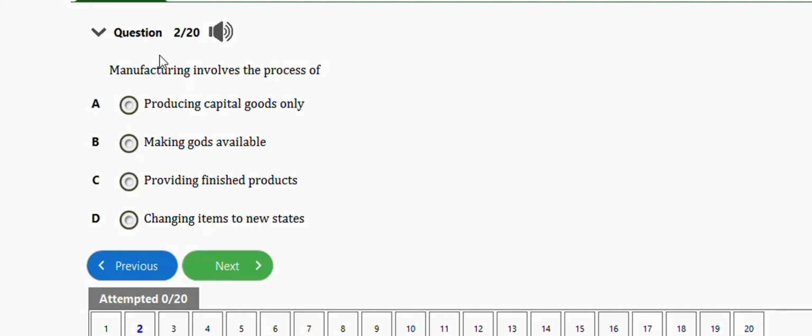The next question says manufacturing involves the process of: producing capital goods only, making goods available, providing finished products, changing items to new states. The right answer is option D, which is changing items to new states.